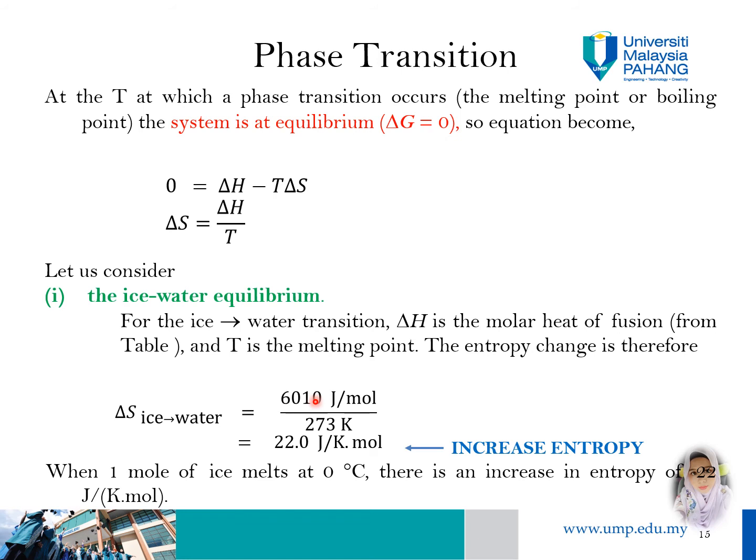The entropy change is therefore delta S ice to water is equal to 6010 joules per mole over 273 Kelvin, so it's equal to 22 joules per K mole. Thus when 1 mole of ice melts at 0°C, there is an increase in entropy of 22 J per K mole. The increase in entropy is consistent with the increase in the microstates from solid to liquid.